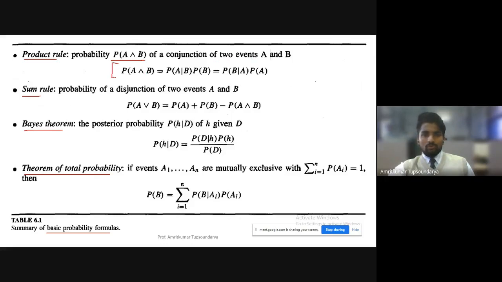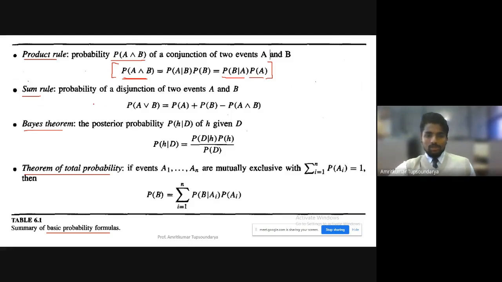When you consider the product rule, we have this formula: probability of A conjunction B is equal to probability of A given B times probability of B, which is nothing but, in other terms, probability of B given A multiplied by the probability of A. So this gives us the conjunction of these two events. That's the product rule.